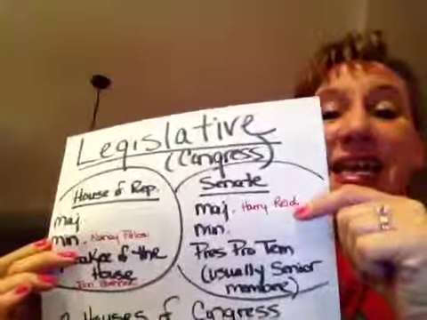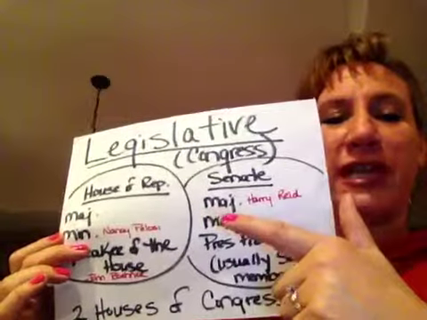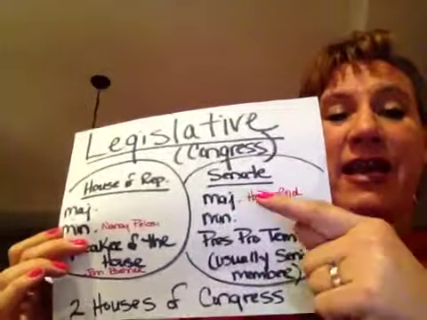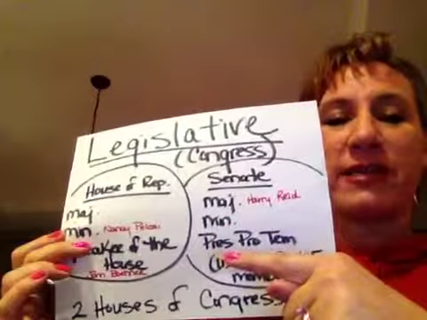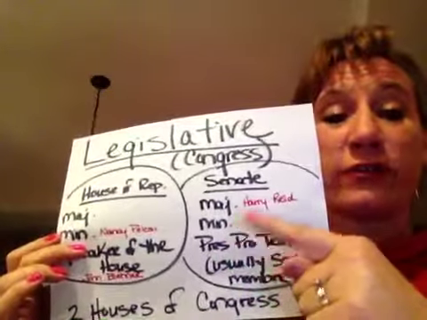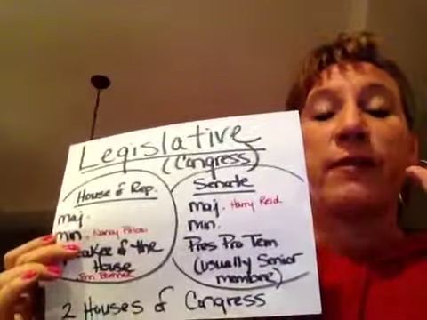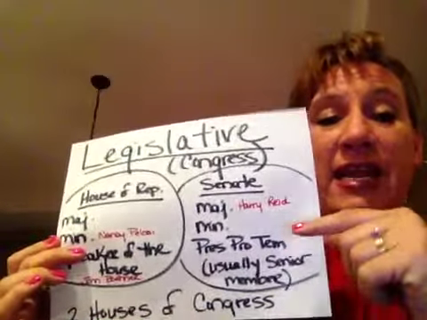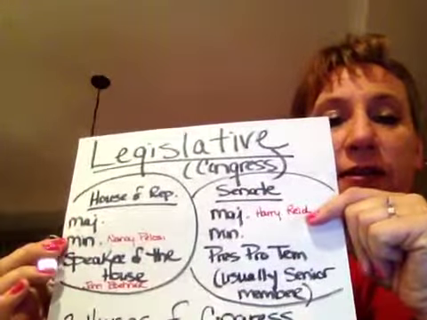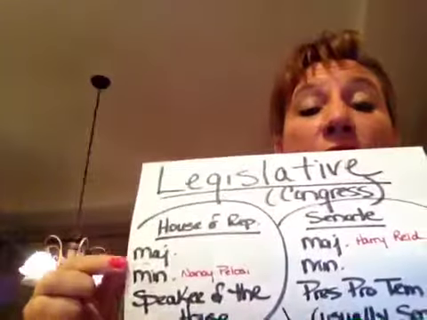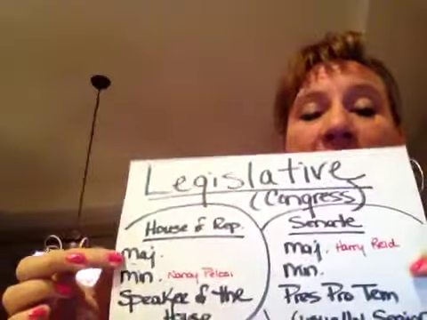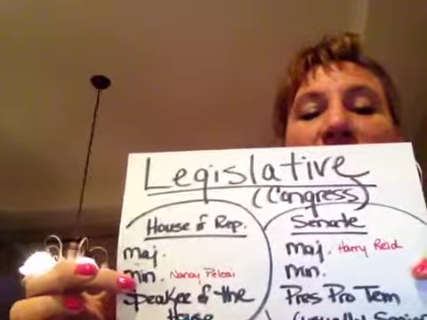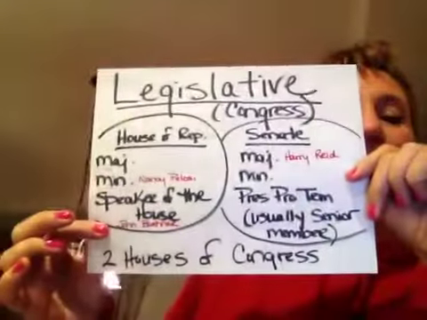All right, in the Senate, you have the majority leader, which is Harry Reid. You have a minority leader, and you have a president pro tem. You don't have to learn either of those right now. I just want you to know the majority leader, majority party is Democrat. In the Senate, majority leader is Harry Reid. The majority party in the House is Republican. Eric Cantor is the leader. The minority leader is Nancy Pelosi. Speaker of the House, John Boehner.